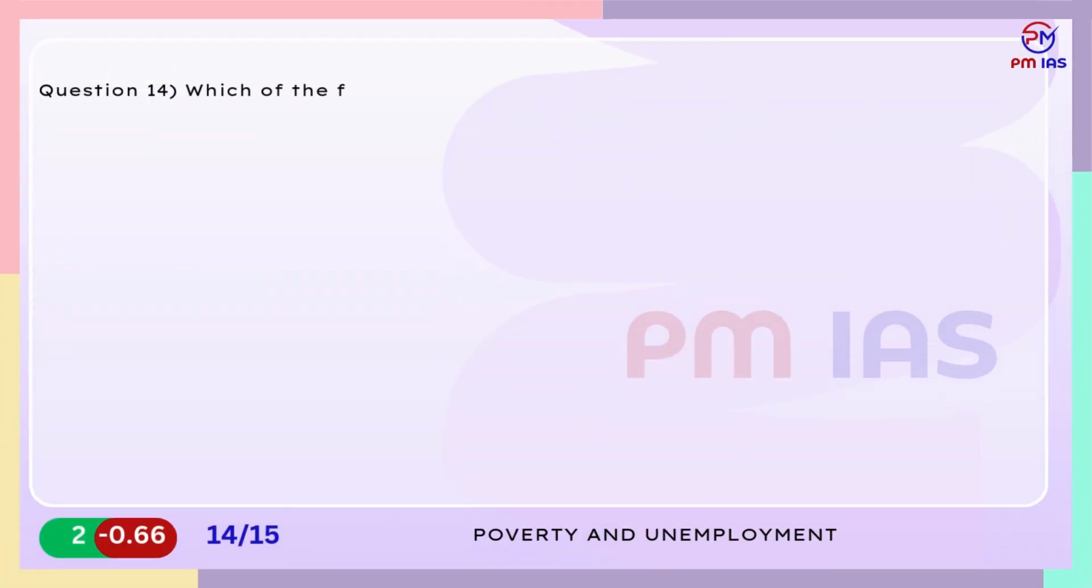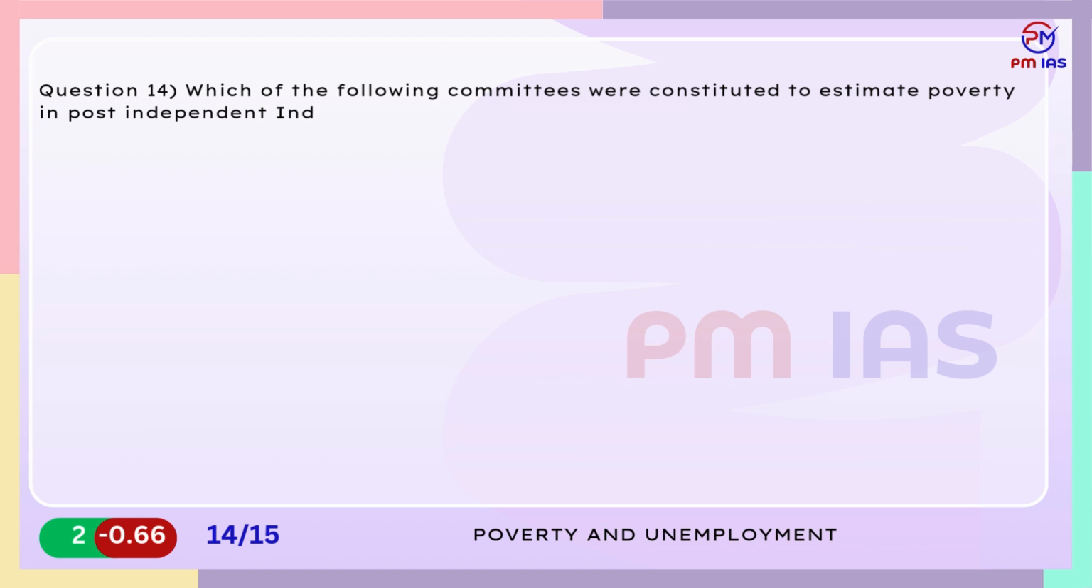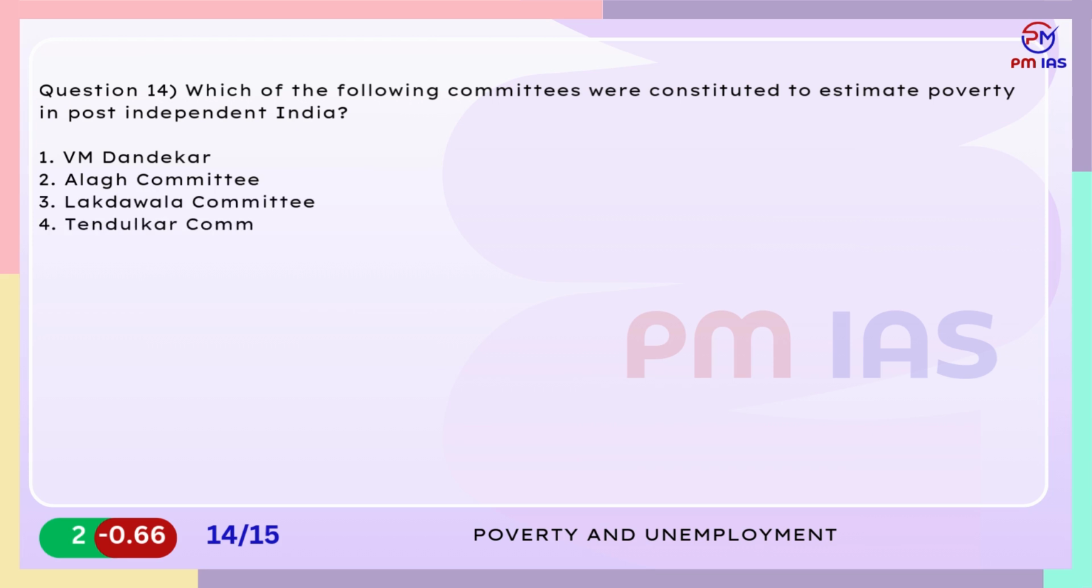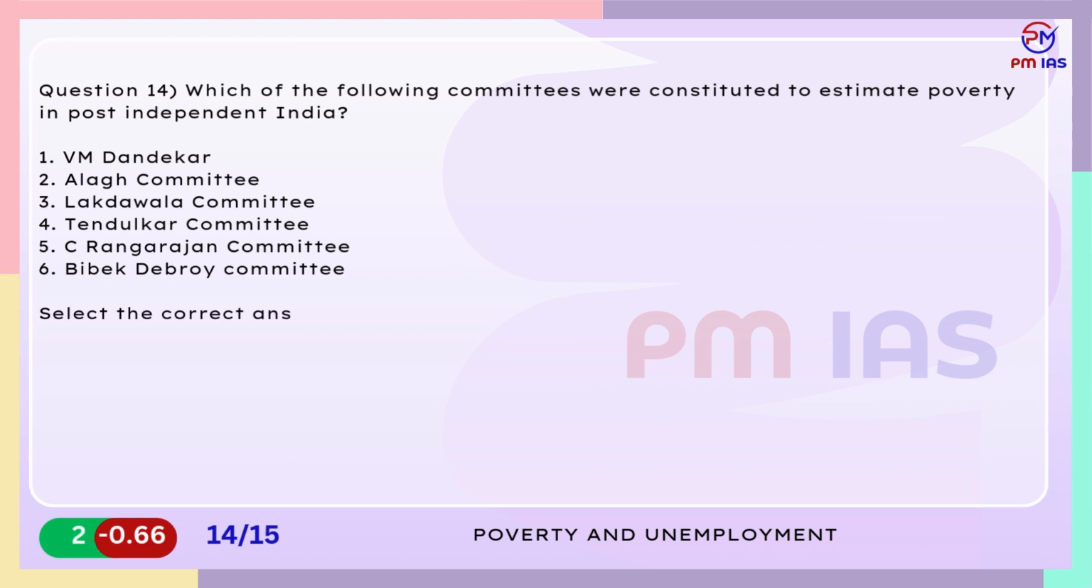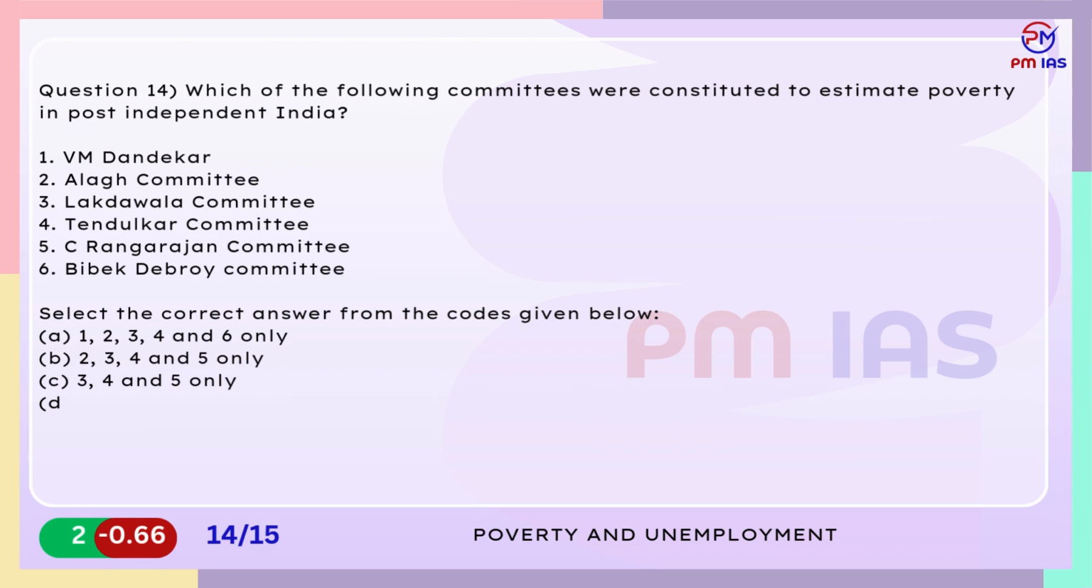Question 14. Which of the following committees were constituted to estimate poverty in post-independent India? 1. V.M. Dandekar. 2. Alag Committee. 3. Lakdawala Committee. 4. Tendulkar Committee. 5. C. Rangarajan Committee. 6. Bibek Debroy Committee. Select the correct answer from the codes given below. A. 1, 2, 3, 4 and 6 only. B. 2, 3, 4 and 5 only. C. 3, 4 and 5 only. D. 1, 2, 3, 4 and 5 only.